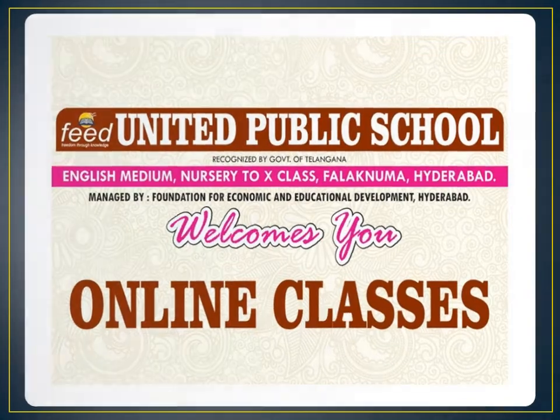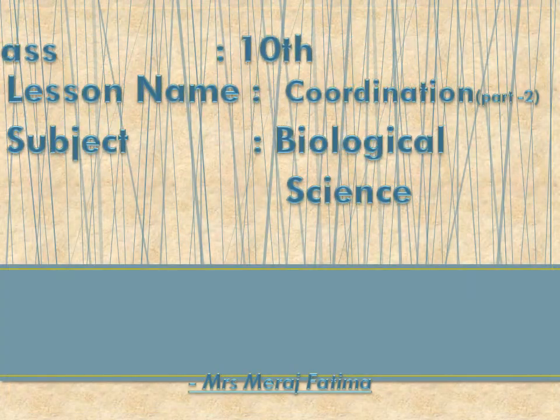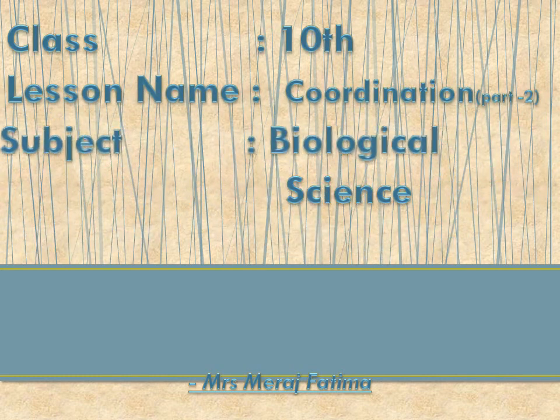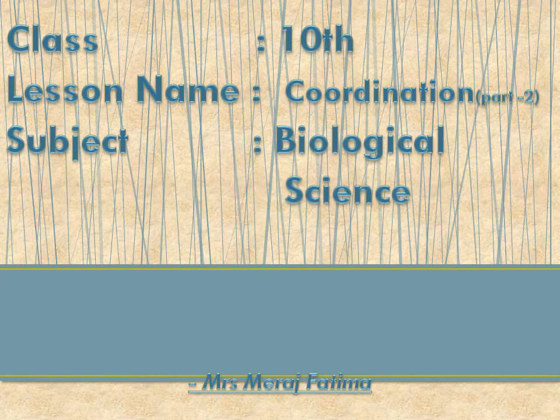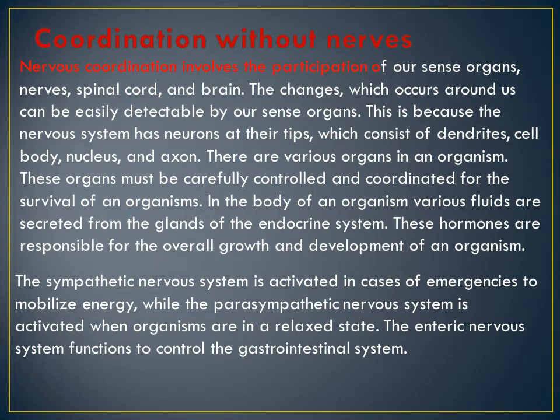What were we studying in our last lesson? What was our second lesson? Our second lesson was coordination with nerves. We did the autonomic nervous system, right? The peripheral nervous system, isn't it? And then coordination without nerves. Without nerves also we function. How and why, we'll see today.